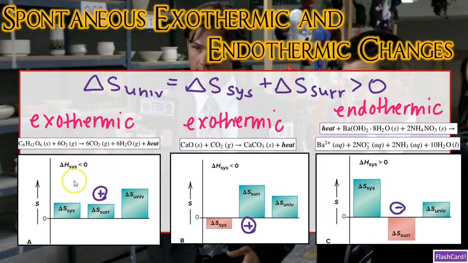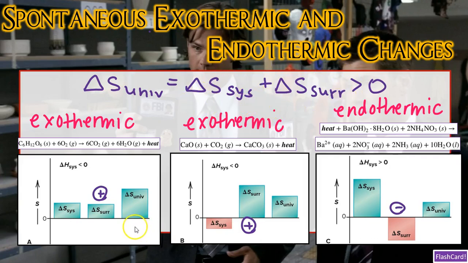The delta H value is going to be less than 0 when we're dealing with exothermic reactions, versus the delta H value being greater than 0 when we have endothermic reactions. But delta H value does not tell us anything about the spontaneity changes of a system. In order to do that, we have to focus on delta S of the universe, which again is delta S of the system and its surroundings.